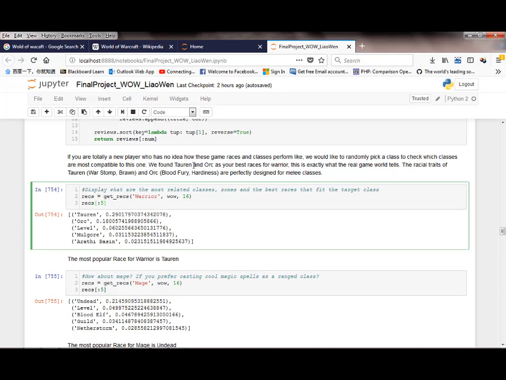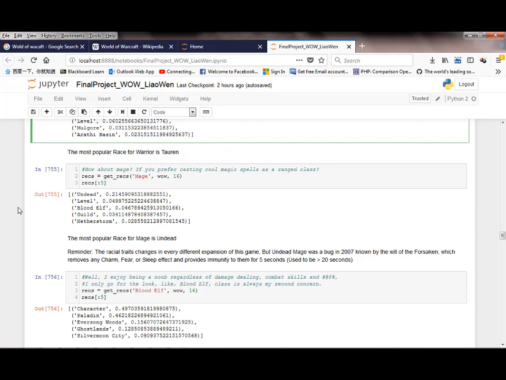Here we found Tauren and Orc as your best races for warrior. You can replace this word with any classes or races you like. This is exactly what the real game world tells. The racial traits of Tauren and Orc are perfectly designed for melee classes, at least in 2007.